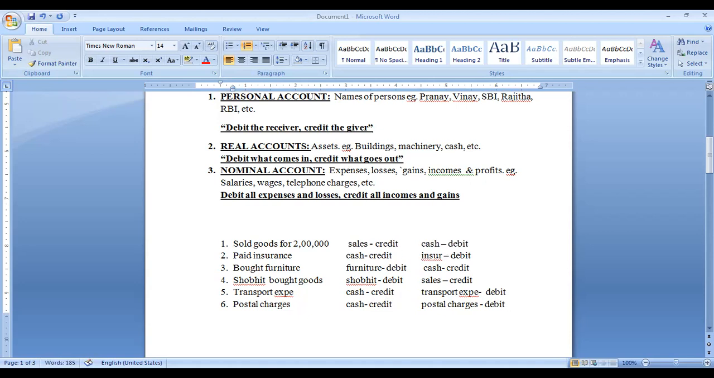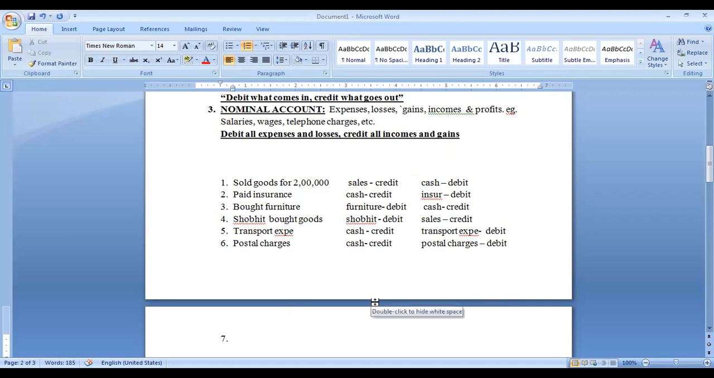Next, what is the transaction? That's it, sir. That's all. Yes. Like this, we have to understand which one needs to be debited and which one needs to be credited.